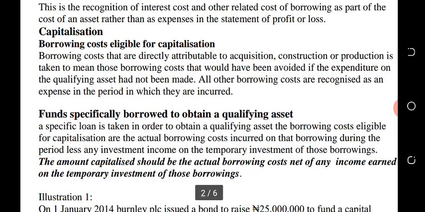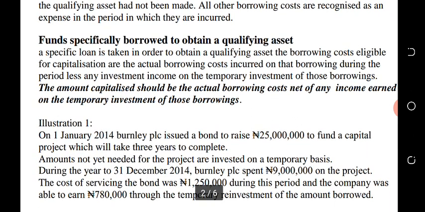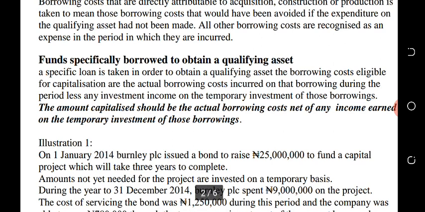Now, borrowing costs eligible for capitalization. Borrowing costs that are directly attributable to acquisition, construction, or production are taken to mean those borrowing costs that would have been avoided if the expenditure on the qualifying asset had not been made. All other borrowing costs are recognized as an expense in the period in which they are incurred. Now, there are different ways in which we finance our qualifying assets, using loans.